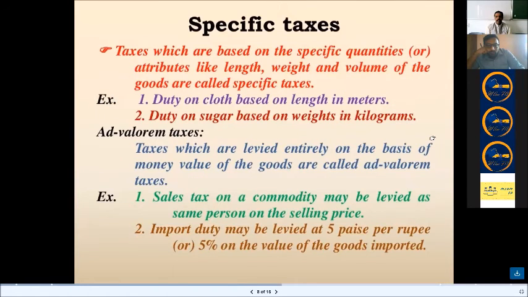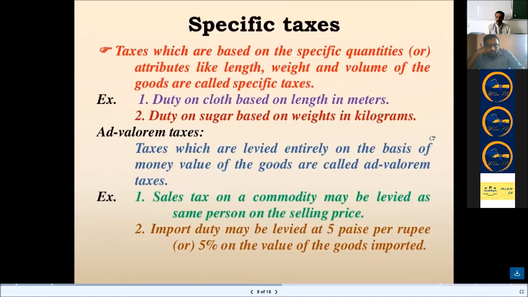Specific taxes. Taxes which are based on specific quantities or attributes like length, weight, and volume of the goods are called specific taxes. See, all these are 2 marks questions in the final examination or semester examination. Example, duty on cloth based on length in meters, duty on sugar based on weight in kilograms. Ad valorem duties.